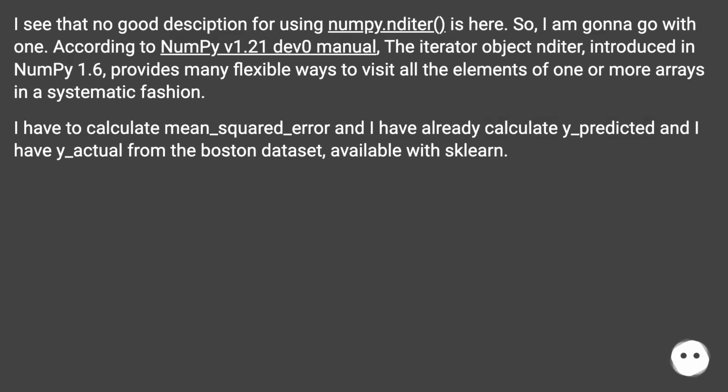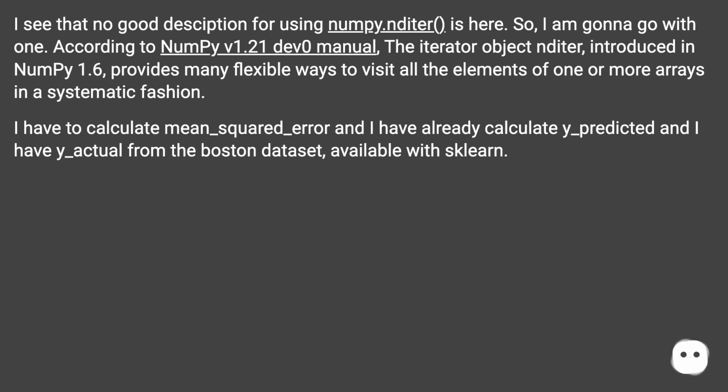I see that no good description for using numpy.nditer is here, so I am going to go with one. According to the NumPy version 1.21 dev 0 manual, the iterator object nditer, introduced in NumPy 1.6, provides many flexible ways to visit all the elements of one or more arrays in a systematic fashion.